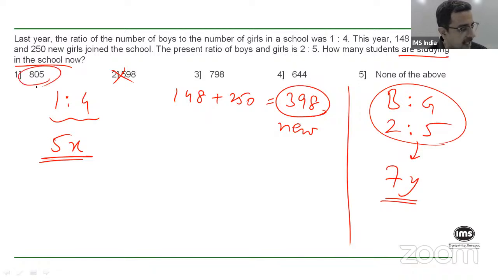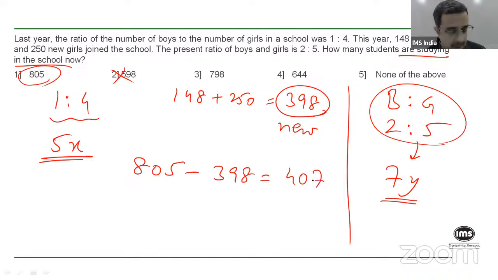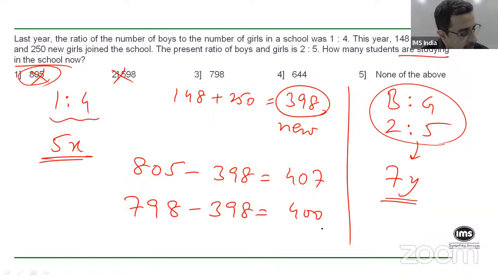Now, if I take the first option 805, right? 805 minus 398 gives you 407, which clearly is not divisible by 5, right? So 805 cannot be an answer. But if I look at the third option, 798 minus 398 is 400, correct? Which is divisible by 5, right? And hence that has to be an answer, right?